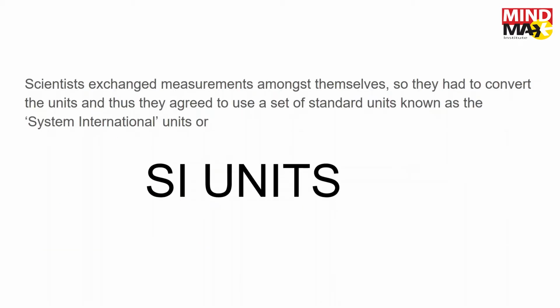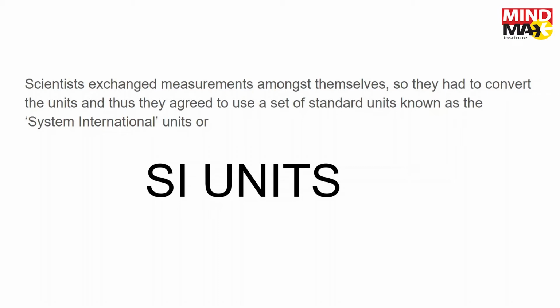What do SI units stand for? Scientists exchange measurements amongst themselves, and to do so they had to convert the units, because one scientist maybe is from France, another scientist is from England, another is from Asia. So different places had different units back then, right? They had to come to a standard common point. Otherwise, they had to do conversions, and it was a lot of hassle. So they had to set a standard set of units.